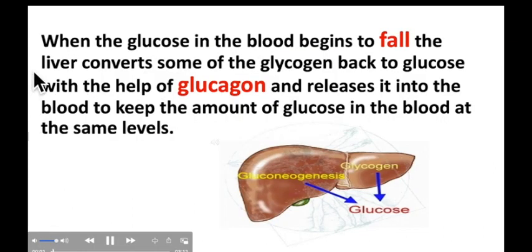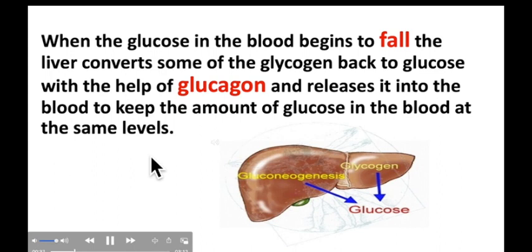So students, in the last slide we discussed how our body regulates when blood glucose level increases. On the other hand, when the glucose in the blood begins to fall, what will happen? Let's discuss. When the glucose in the blood begins to fall, the liver converts some of the glycogen back to glucose with the help of glucagon and releases it into the blood to keep the amount of glucose in the blood at the same levels.